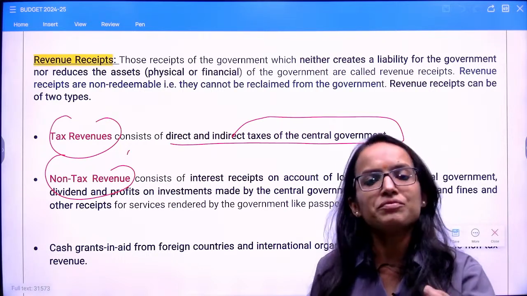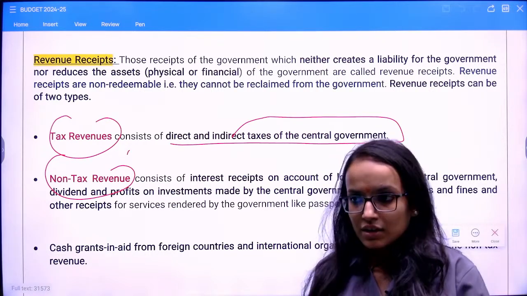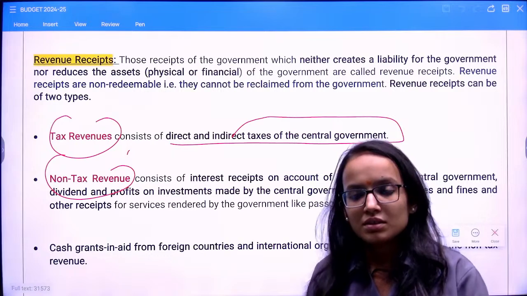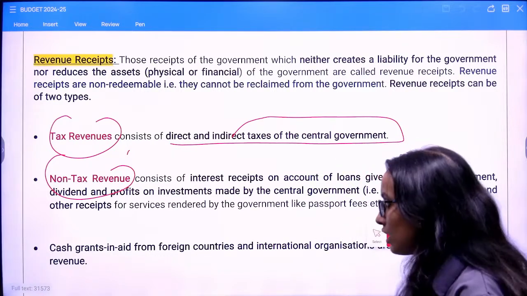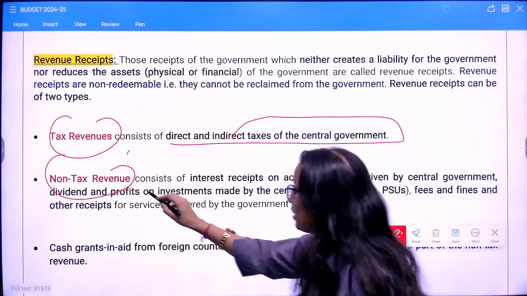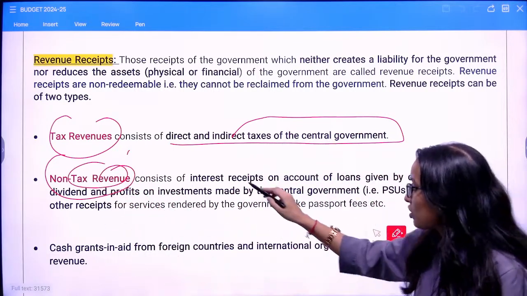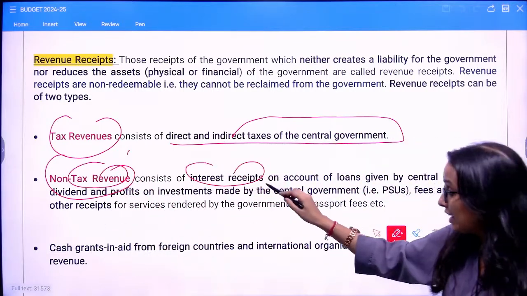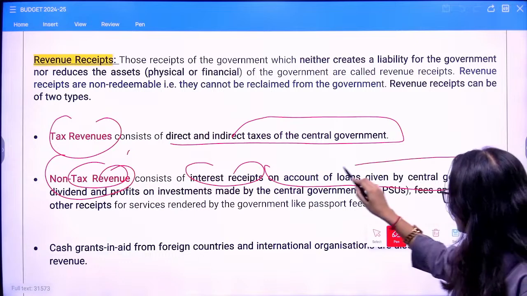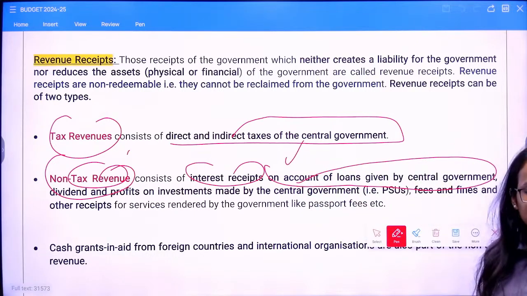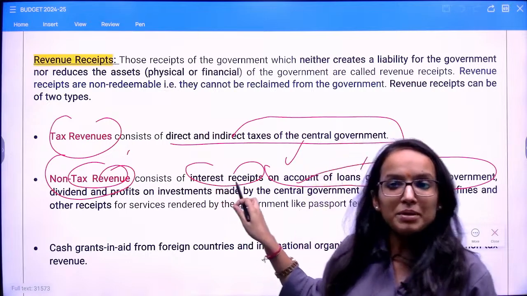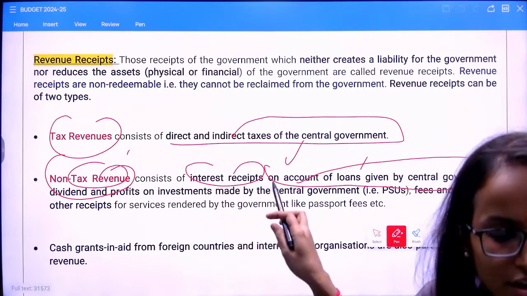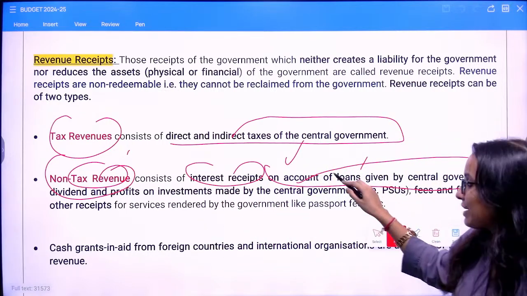Say fees. The government provides us a number of services, so we pay fees for availing a particular service. Now non-tax revenue consists of interest receipts also: interest receipts on account of loans given by the central government. Remember this thing. This is also a non-tax revenue receipt.